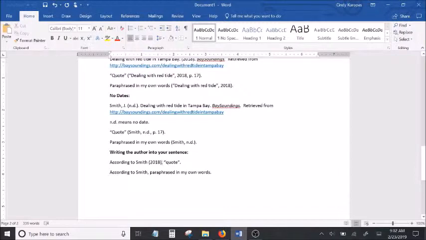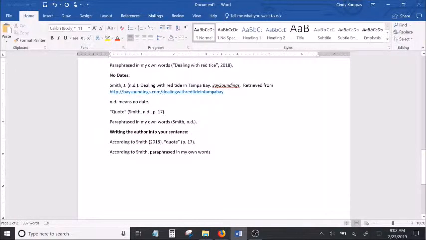But the page or paragraph number always stays with the quote. So I would actually put that here. So I can write, according to Smith, 2018, give my direct quote, and after the quote, I put the location. Now, if there's no quote and I put it in my own words, I don't need to add this part. I just have to add the year with the author's name.